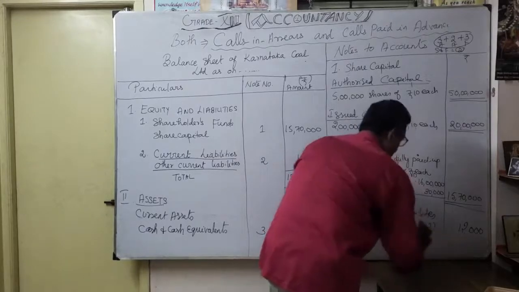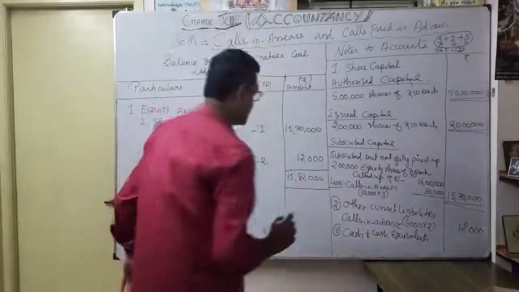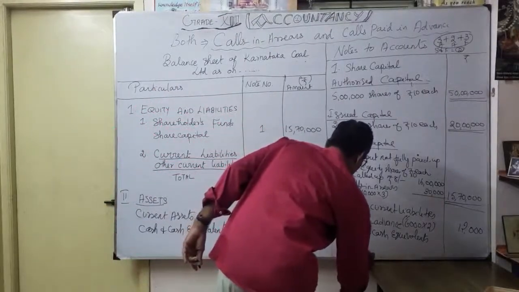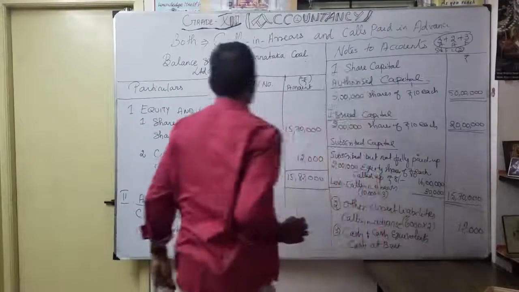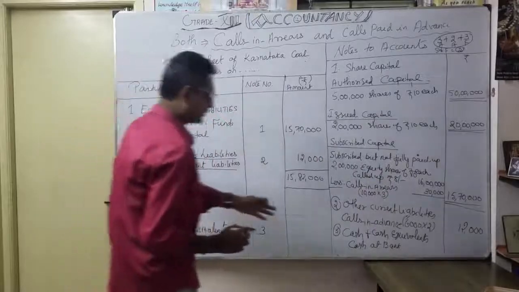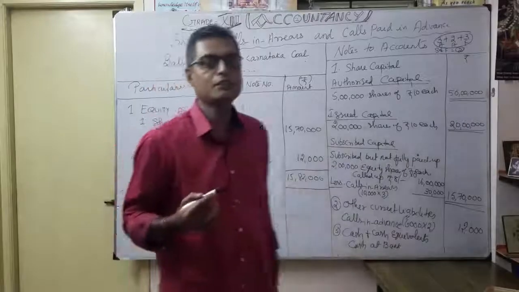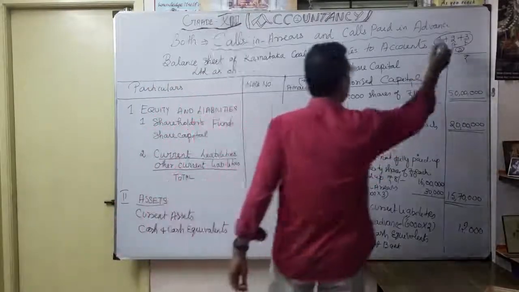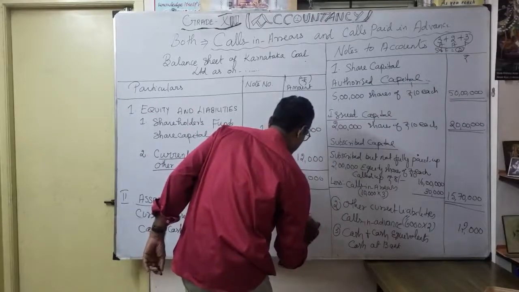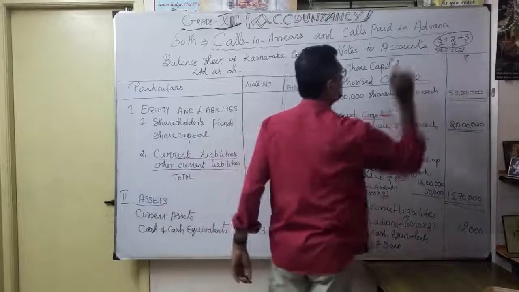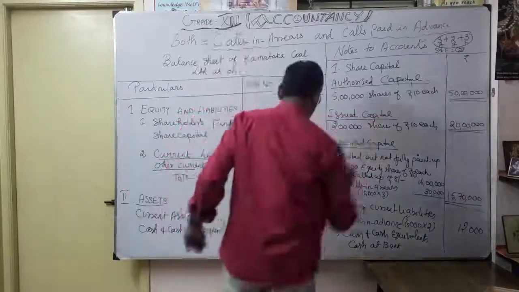Okay. How much do you have to write? Cash at bank, correct? You received through bank. How much? Cash at bank. We just have to explain it here. So how will you get it? As application, how much was received? 6 lakhs, at the rate of 2 lakhs, correct? So 2 lakhs into 3 rupees as application, 6 lakhs. Similarly again 2 lakhs as allotment, 4 lakhs.